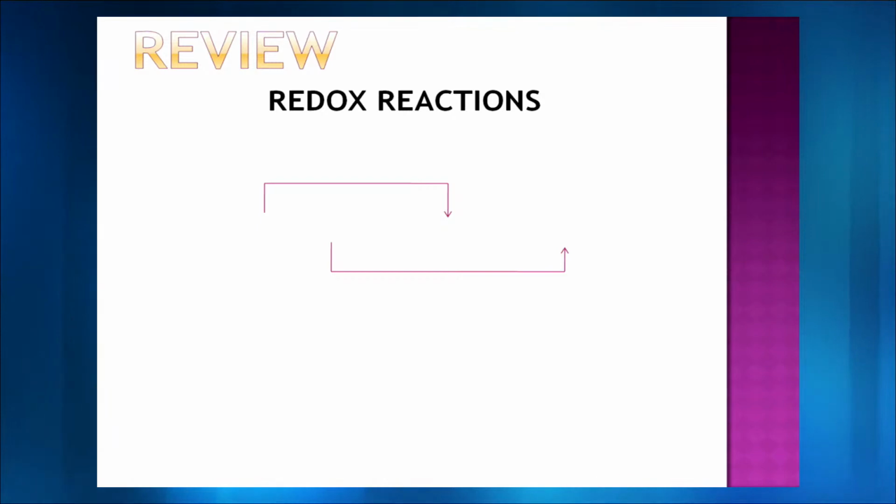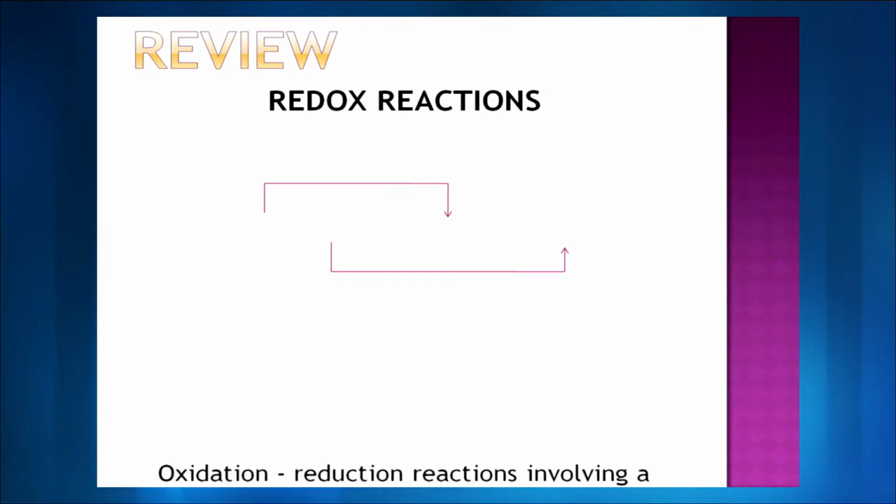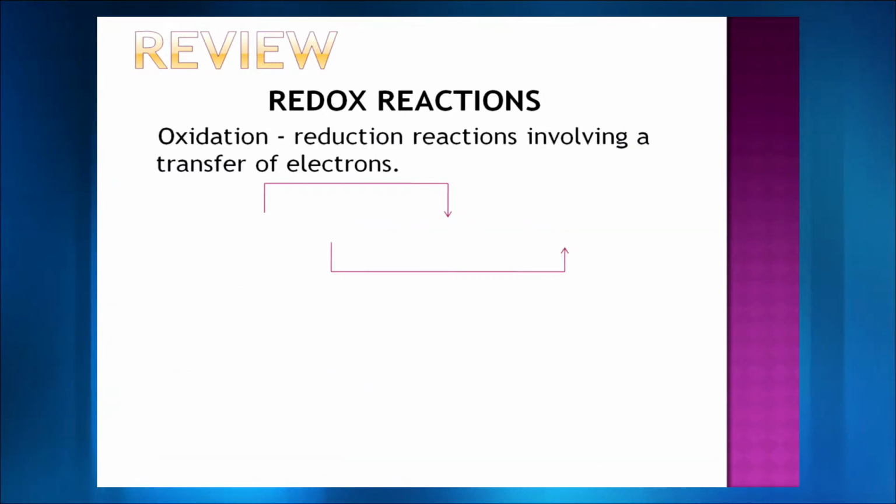So, let me revise and review the redox reaction that we did. What is a redox reaction? I am sure all of you would agree that redox stands for red and ox. So, we have reduction and oxidation reactions happening simultaneously. How do we justify this reduction and oxidation reaction?